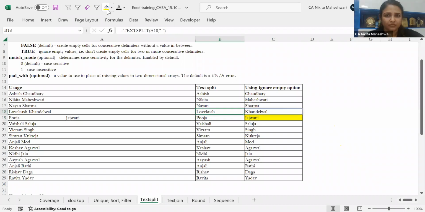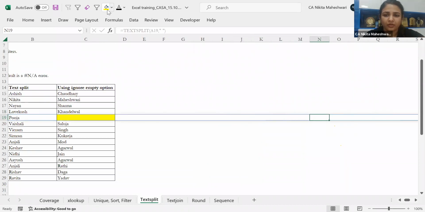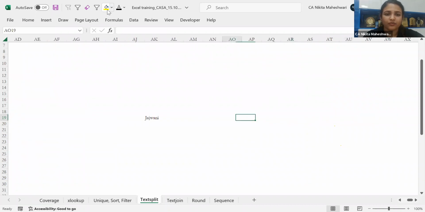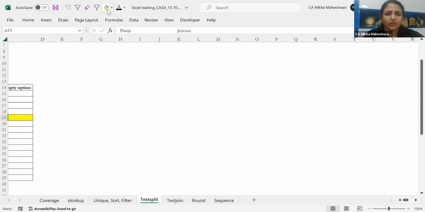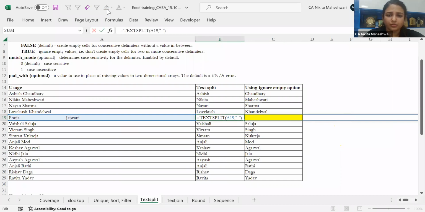Just to reiterate, if I copy the above formula which did not have ignore empty, see where it is going, all the way over here. It will not give you a proper result. You can just do this and select ignore empty TRUE.